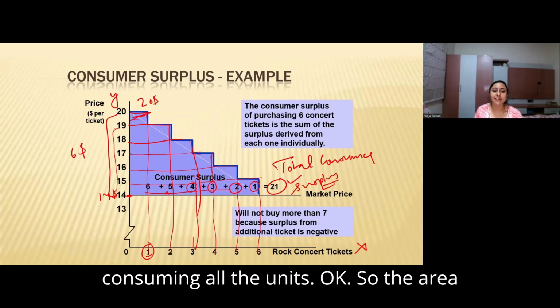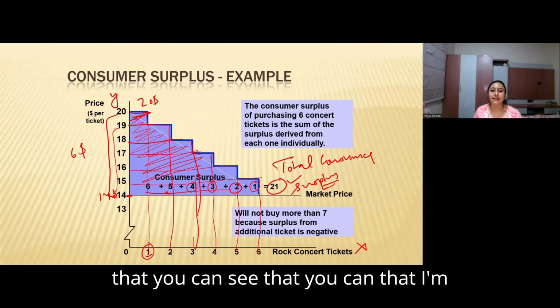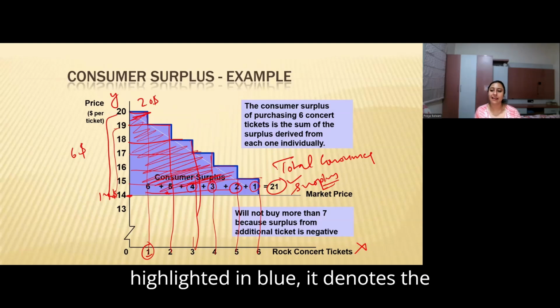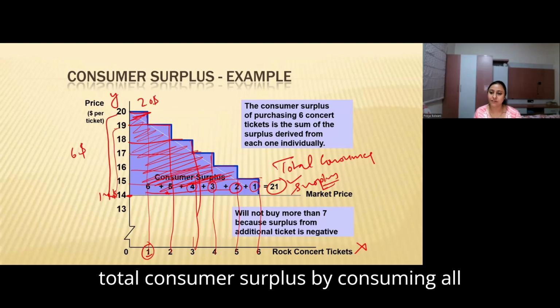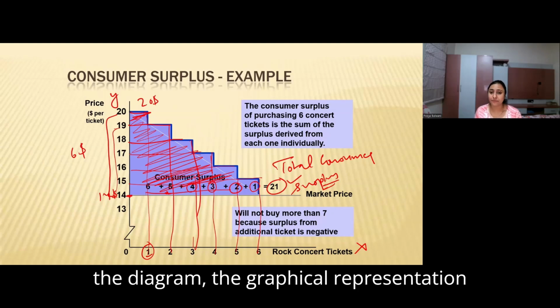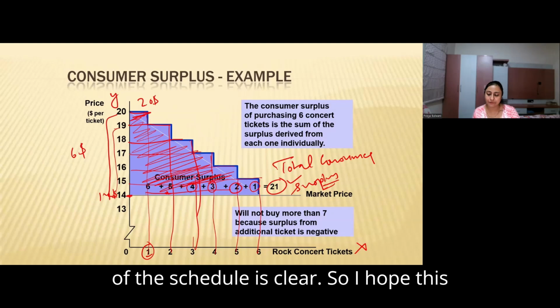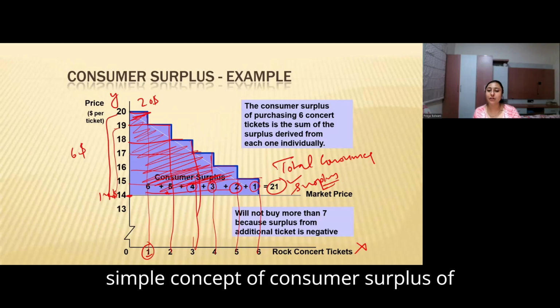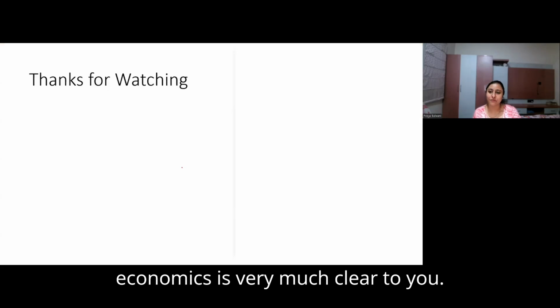The area that I am marking in red, or which is highlighted in blue, denotes the total consumer surplus by consuming all the units of the commodity. So I hope the diagram, the graphical representation of the schedule, is clear. I hope this simple concept of consumer surplus in economics is very much clear to you.